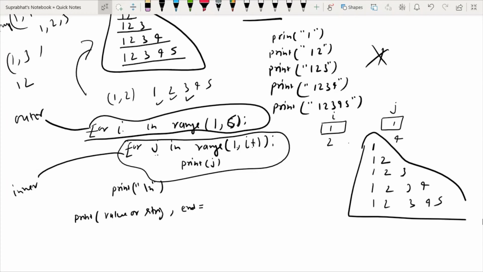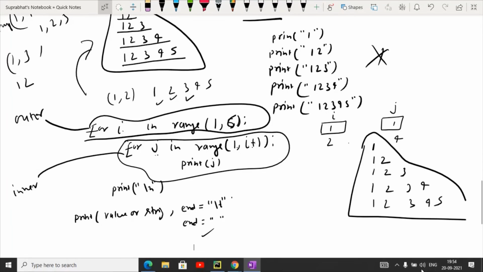In end you give the delimiter that you want. Suppose you want the output to display in the same line, so you can use a delimiter like backslash t, or I can use end equals to a blank space also. So these delimiters you can use for a specific purpose.